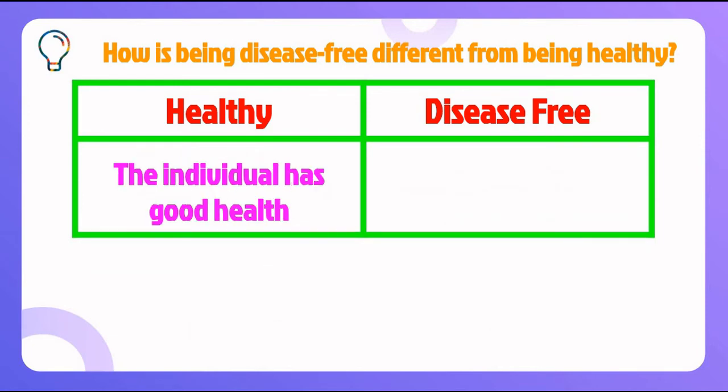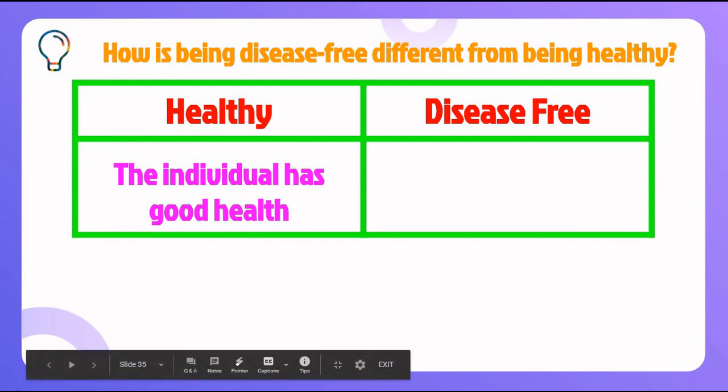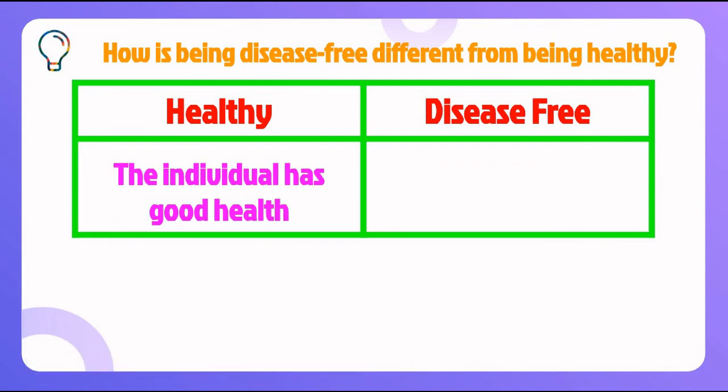The next point under healthy is that the individual has good health. So what do we mean by good health? We have been saying it from the beginning of the chapter: physically fit, mentally fit and socially fit. I'm getting tired of these words, but they're very important to say. So the individual has good health. As I have told you with the number line, it's on the positive side. So it's just very good.